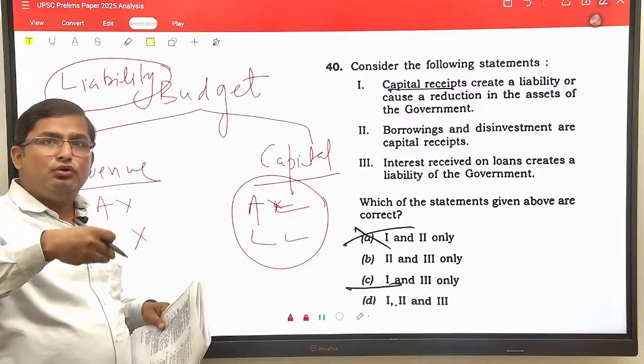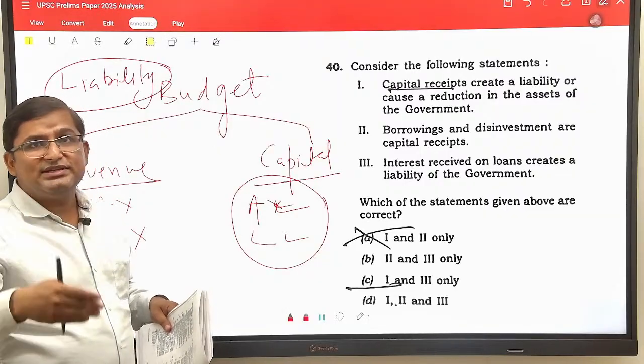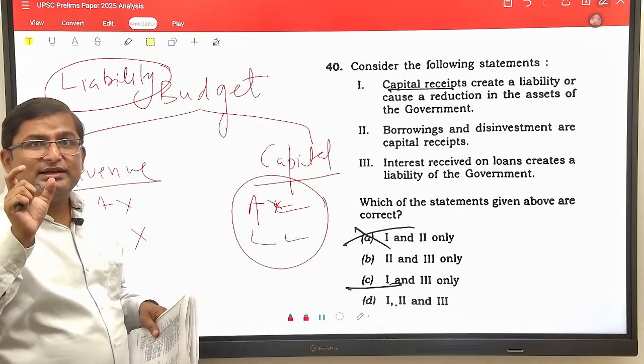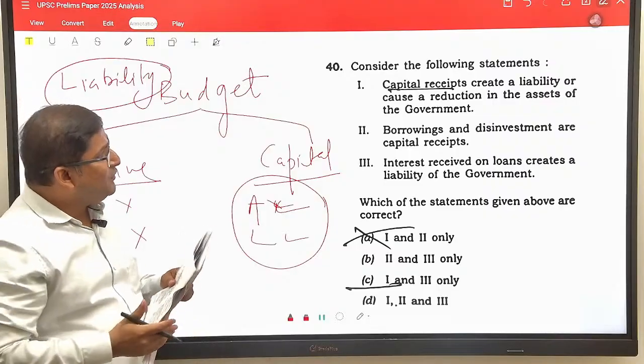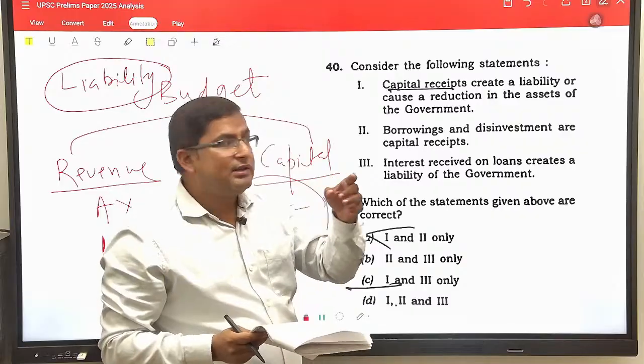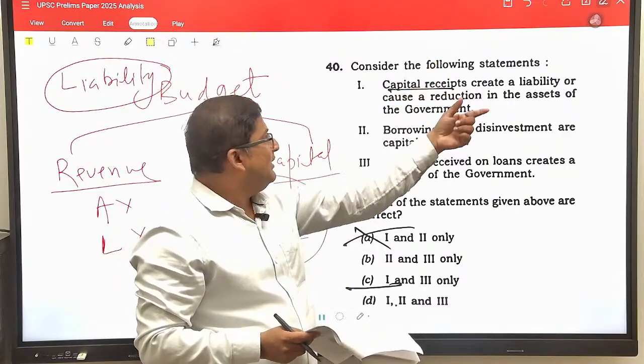If you have taken a loan, then you are liable to pay the principal amount as well as interest in the near future. So this is a liability on you. If a government has taken a loan, that comes under the capital receipt. So capital receipt will create a liability.